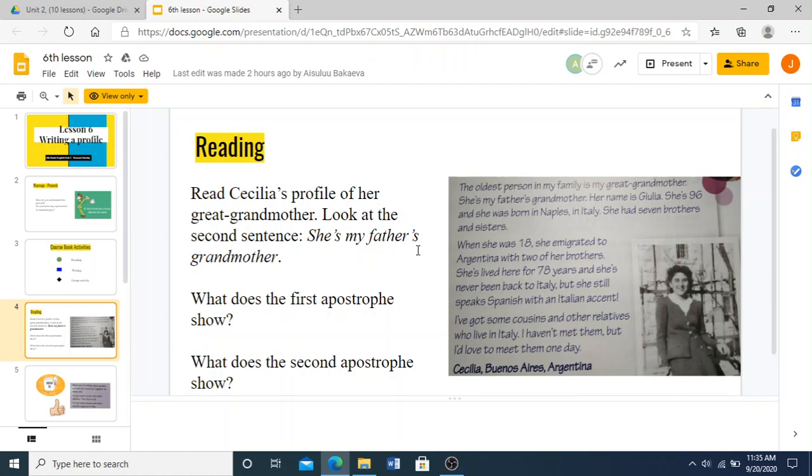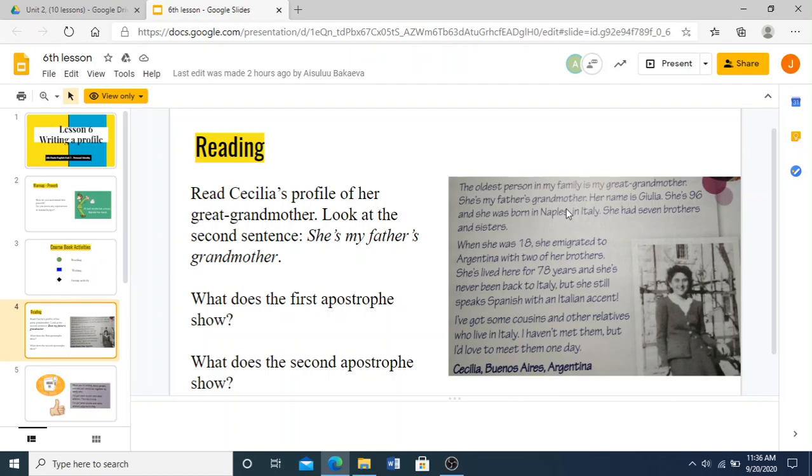It shows that it is father's grandmother. That is, the grandmother is for her father. So she was my father's grandmother. The second apostrophe shows ownership, shows who stuff belongs to, and this first one is just a contraction. Instead of she was, you just put she's there.